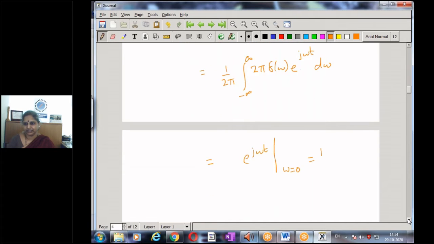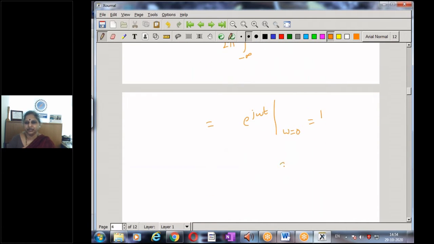So the result is that 2 pi delta omega has an inverse Fourier transform of 1.